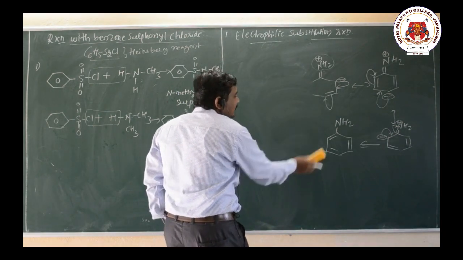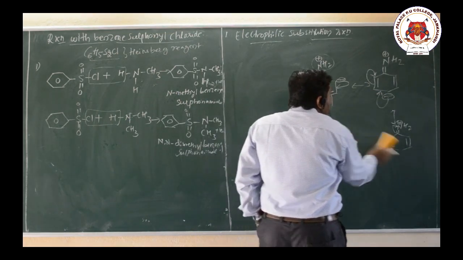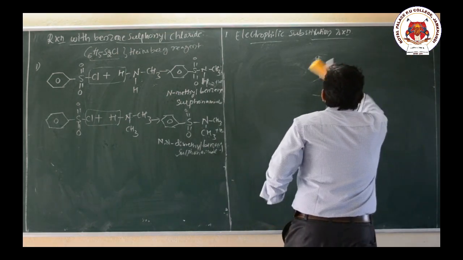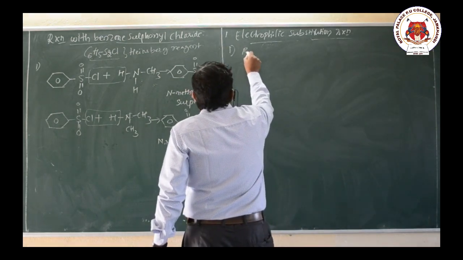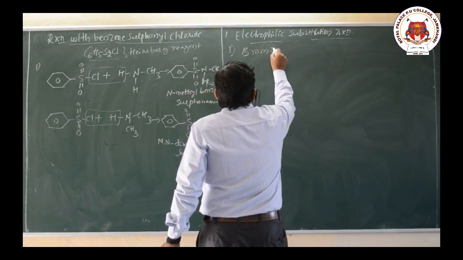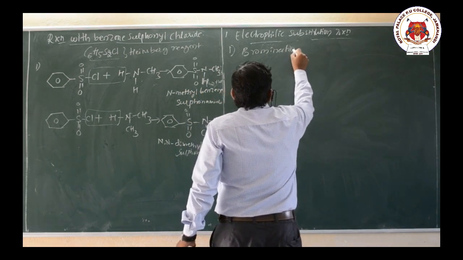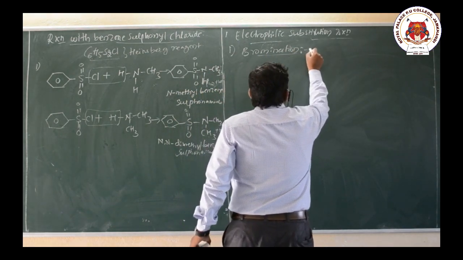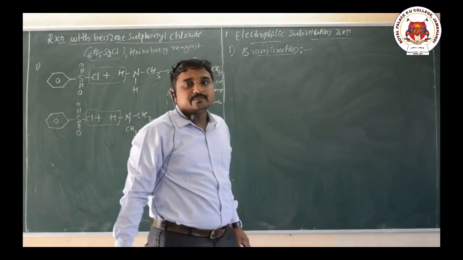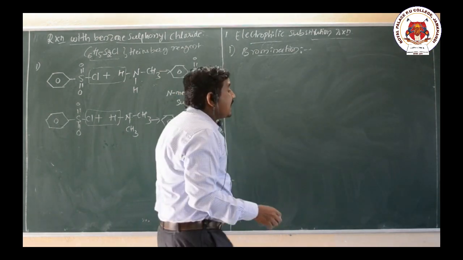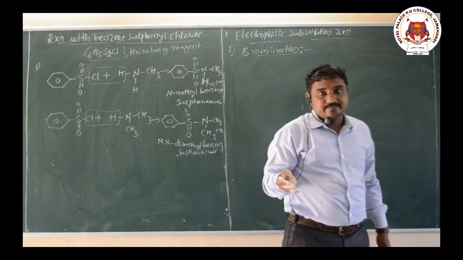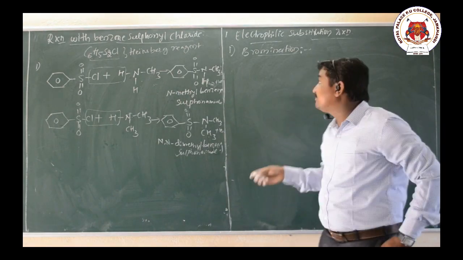Let me take one example for the electrophilic substitution reaction: bromination. When aniline reacts with bromine, that gives 2,4,6-tribromoaniline.